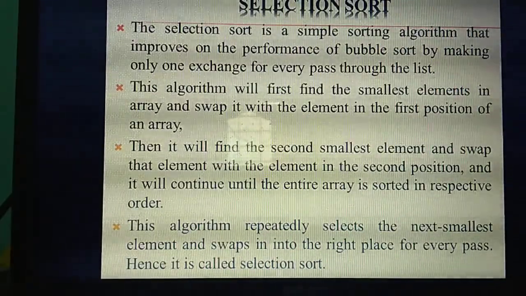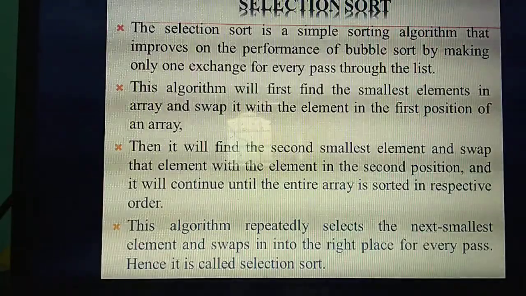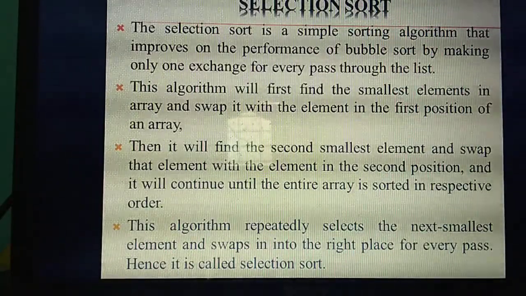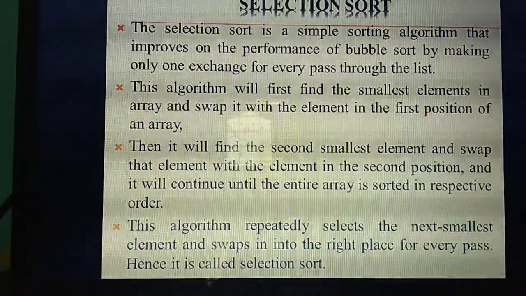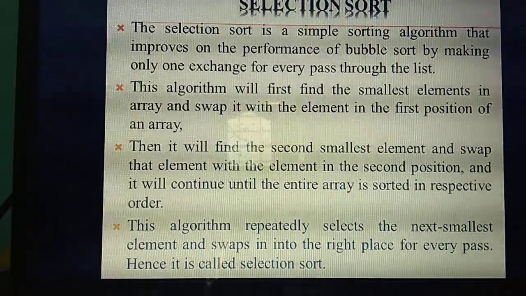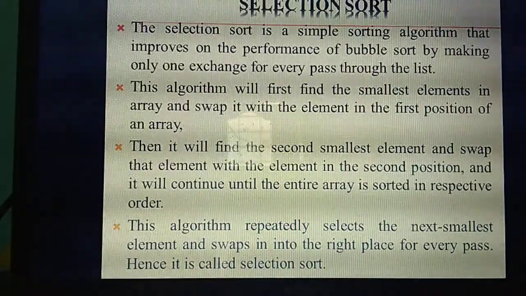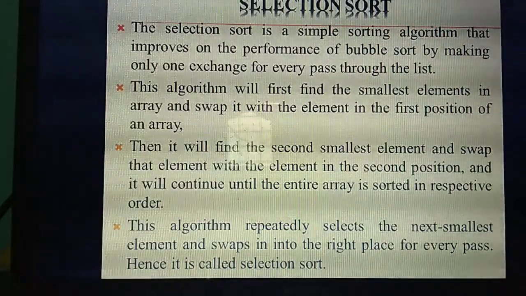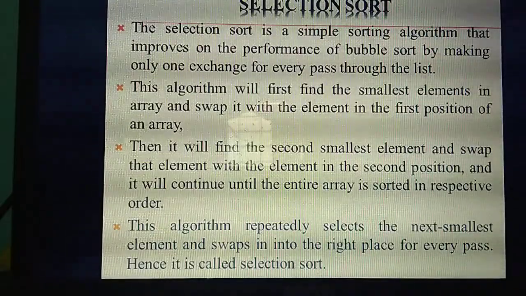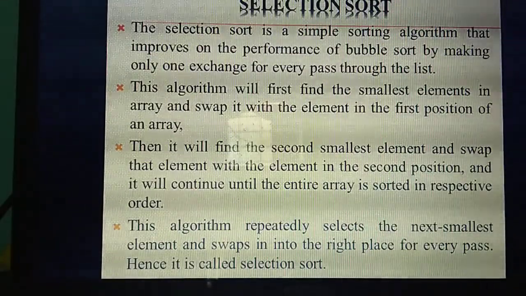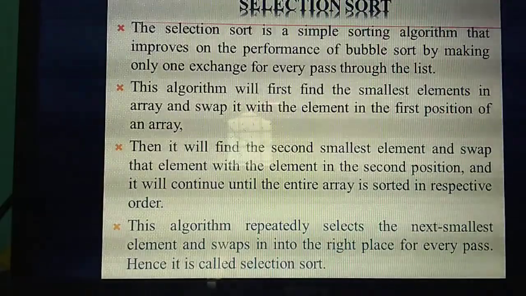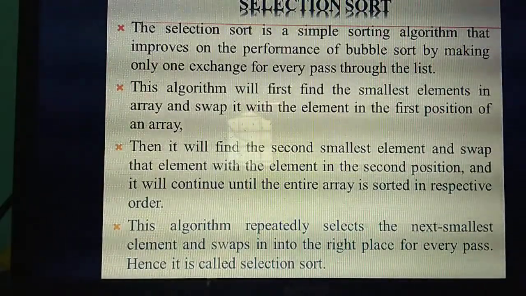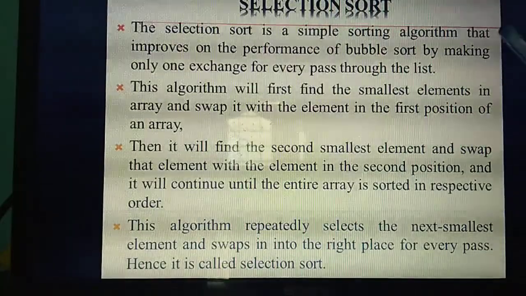So at one pass only one exchange, that means in each and every pass only one exchange. What is the selection sort algorithm? It is a simple sorting algorithm. Compared to the bubble sort algorithm, the performance of this selection sort algorithm is very good. How many exchanges are here for every pass? Only one exchange for each and every pass in the list. Understand? Yes. Okay.